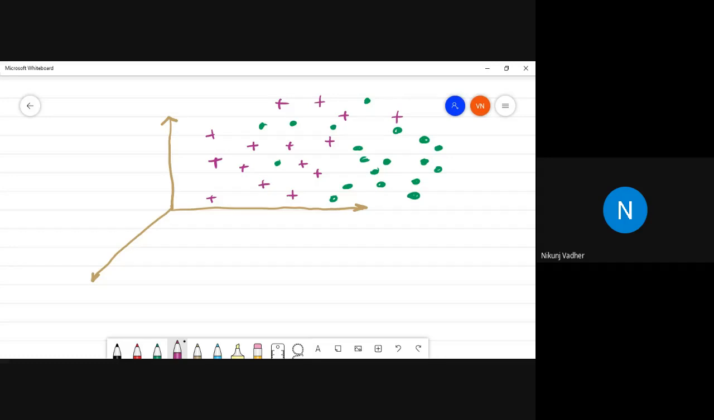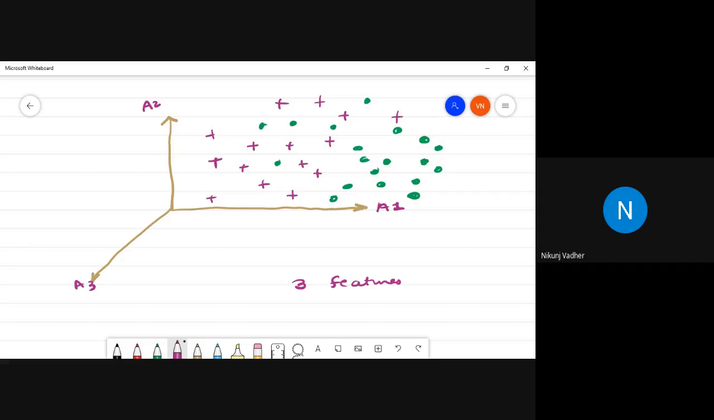Assume these are our data set samples. These are our data set samples with 3 features, or you can say attributes: attribute 1, attribute 2, attribute 3.